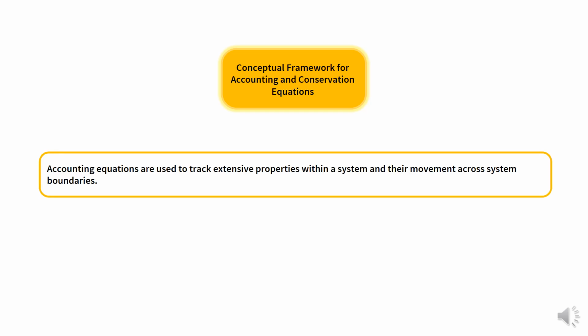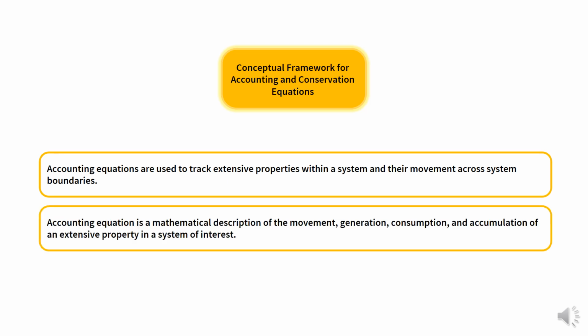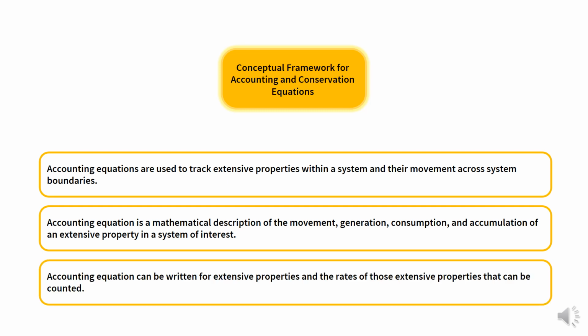Accounting equations are used to track extensive properties within a system and their movement across system boundaries. Specifically, an accounting equation is a mathematical description of the movement, generation, consumption, and accumulation of an extensive property in a system of interest. Accounting equations can also be written for the rates of those extensive properties that can be counted.